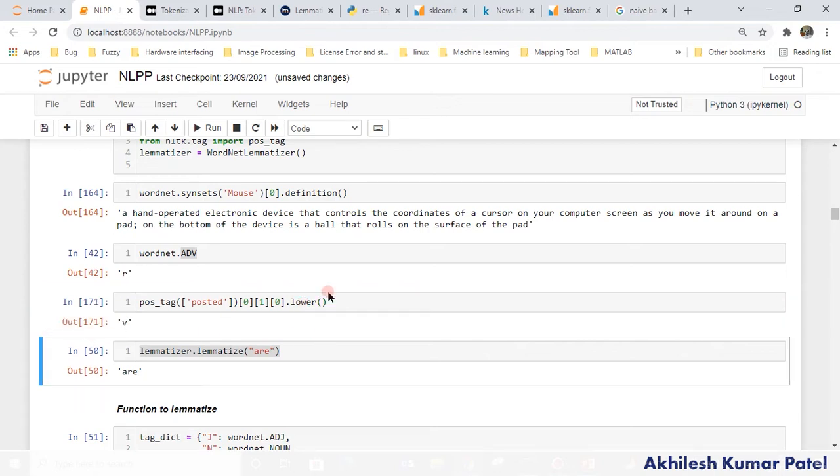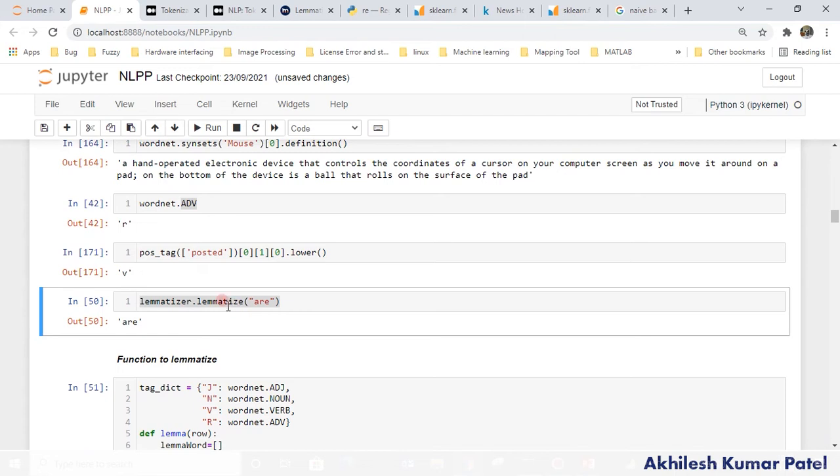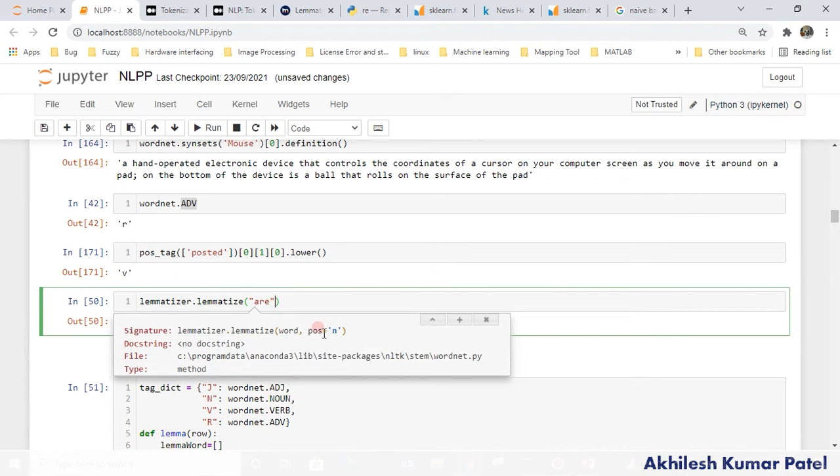So I need this. In this case, as a default, if I use this lemmatizer, it will always consider the word I am giving as a noun. Like if I press tab here, you see that the part of speech is noun, but it is not a noun, it is a verb.